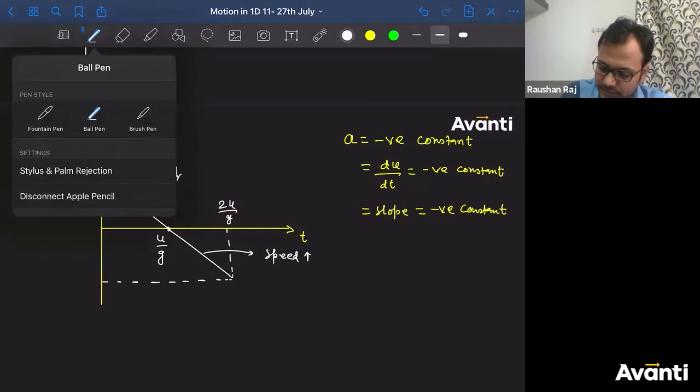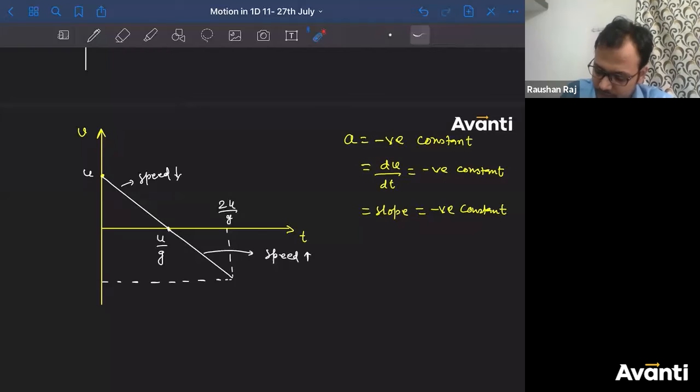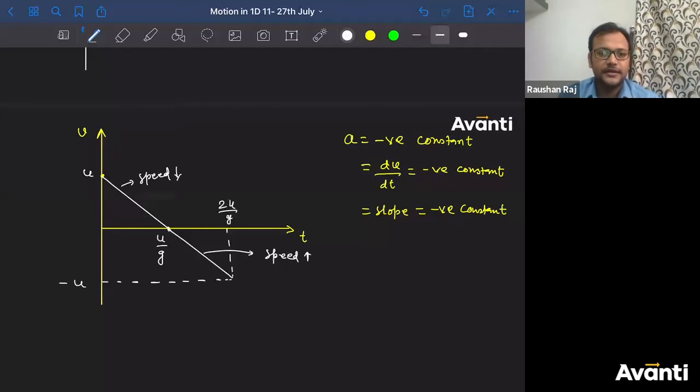What will be the velocity at this point? We have already discussed that part. Correct, very good. This will be minus u. It will hit the ground with the same initial velocity. With the same speed it was projected in the upward direction, but the sign will be negative because the direction is opposite. I have used a negative sign here.